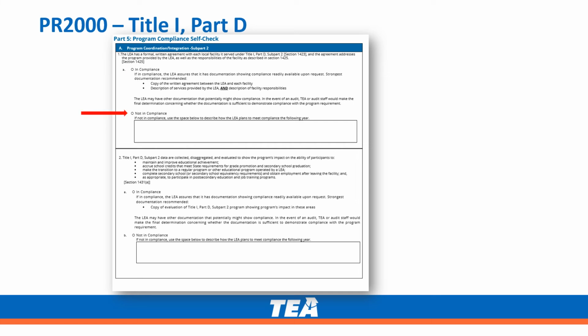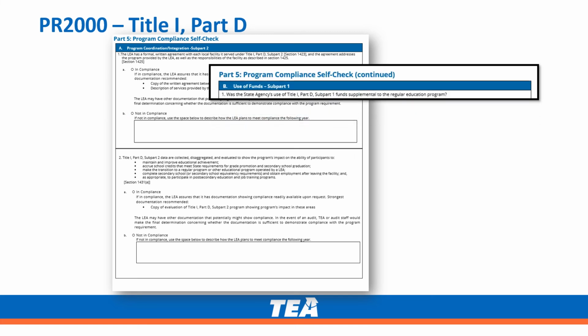If Not in Compliance is selected, use the space provided to describe how the LEA plans to meet compliance the following year. Not applicable is only an option for some requirements and under the very specific circumstances that are listed where applicable.